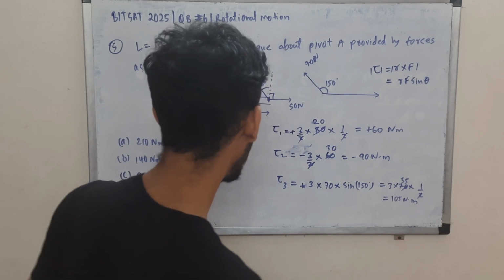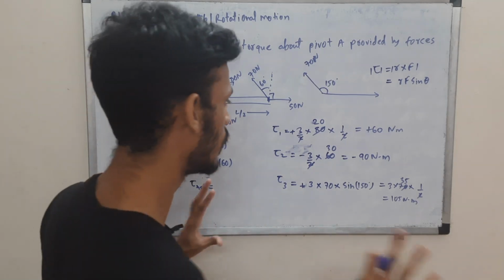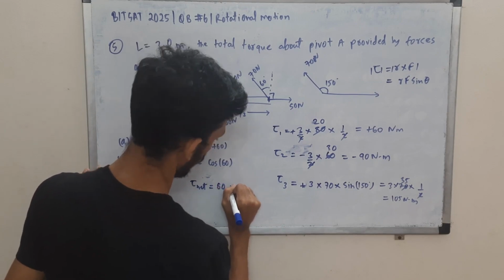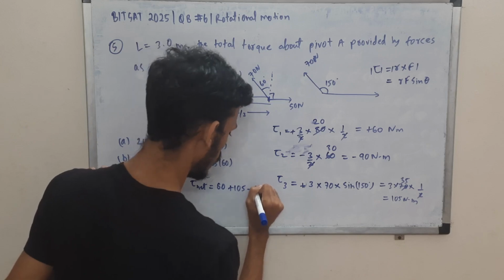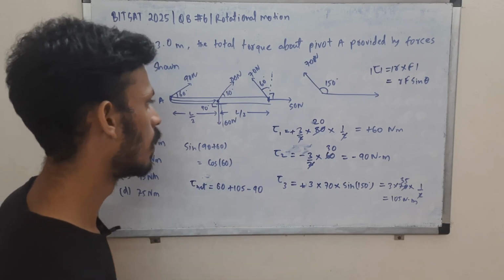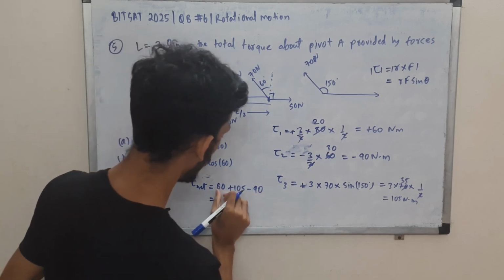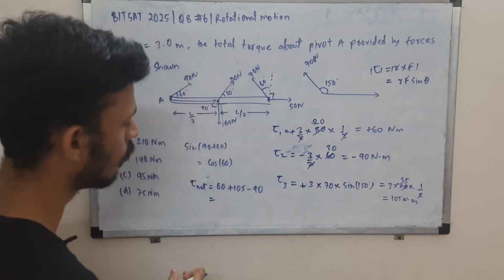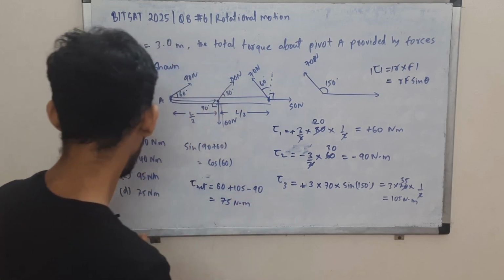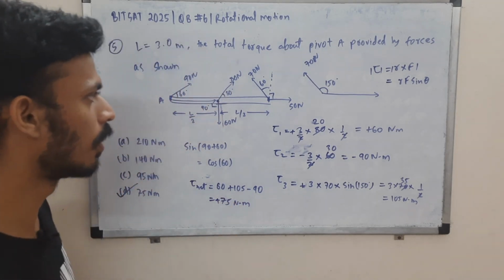So here what is the net torque now? For net torque, you just have to add the 3 torques with their signs, since we have considered the directions in their signs. So 60 plus 105 minus 90. This will give you 75 newton meter. So option D. They have considered plus as outward, although it's not mentioned.